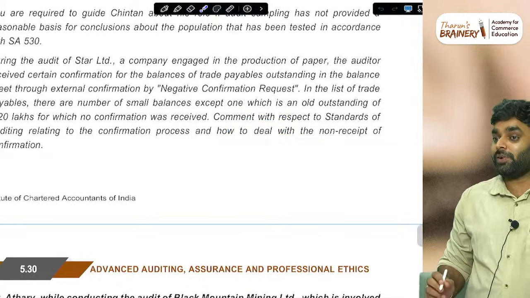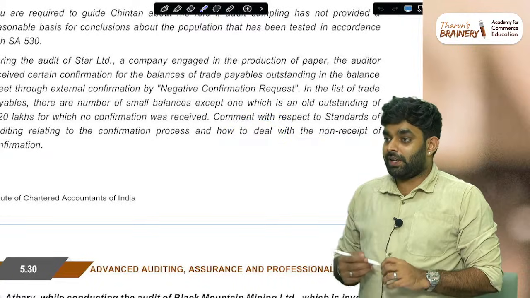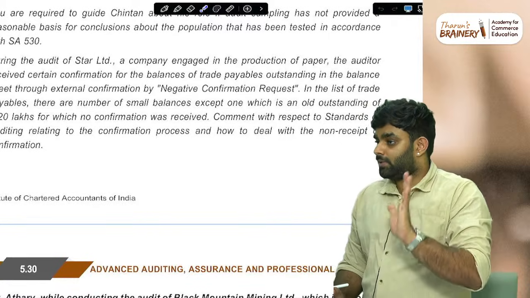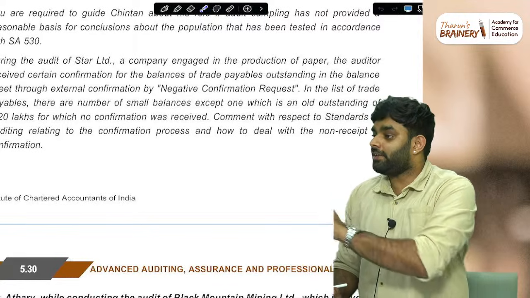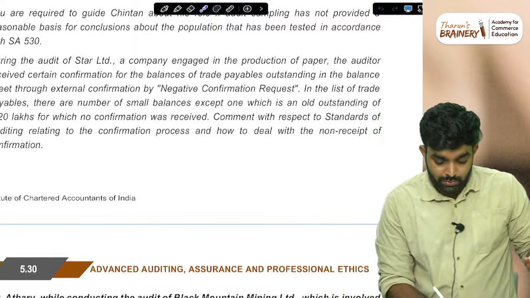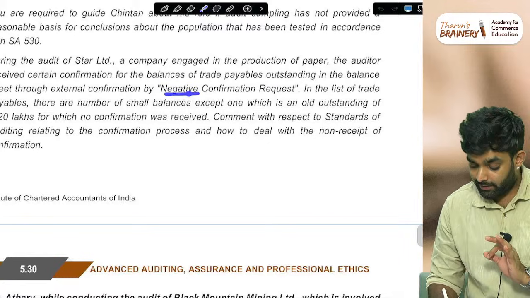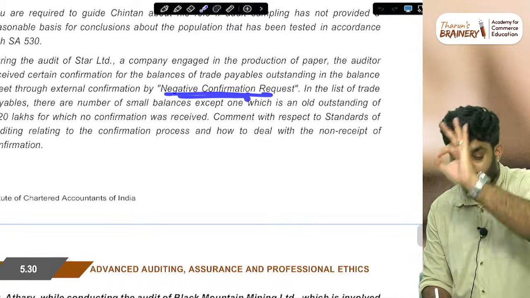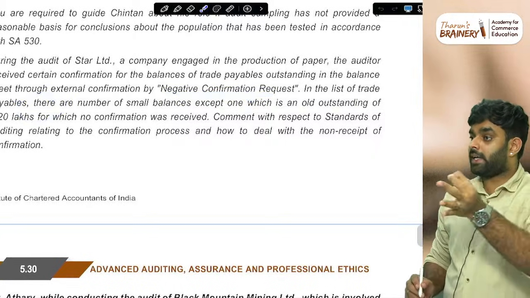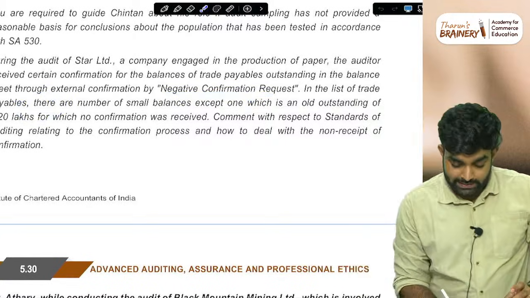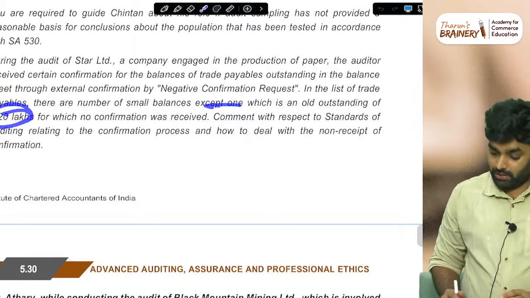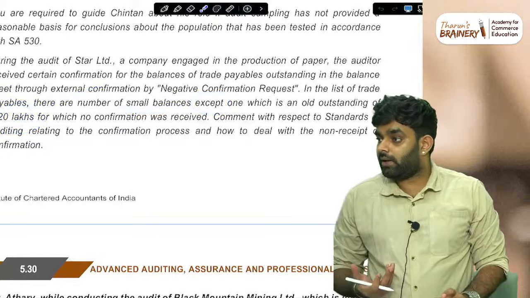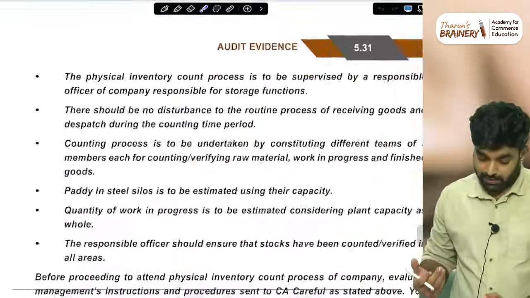In this case, what should we do? Alternative audit procedure, and one more sentence should come. Negative confirmation in this situation is not correct; positive confirmation is better, because this item of 20 lakhs is a big one. You can send negative confirmation as a sole substantive procedure only when those 5 conditions are satisfied. One condition was that the item should be of small value. It says except one bigger value, so it means this is a bigger balance. So it's not a right thing to do. Then the opinion has an effect, you have to write.